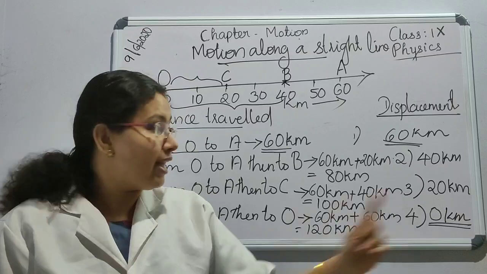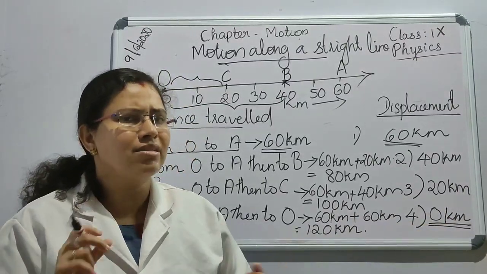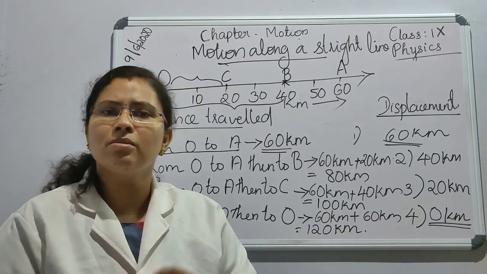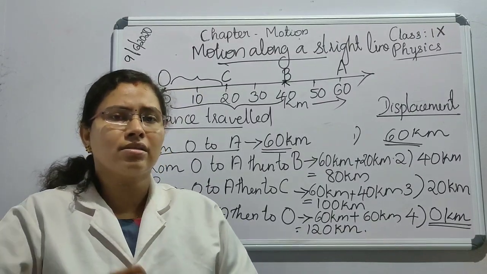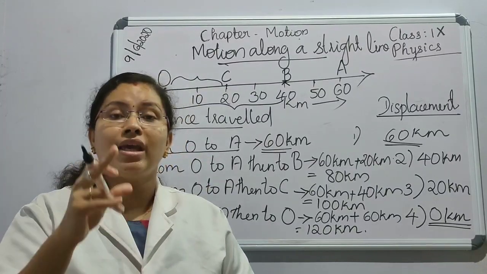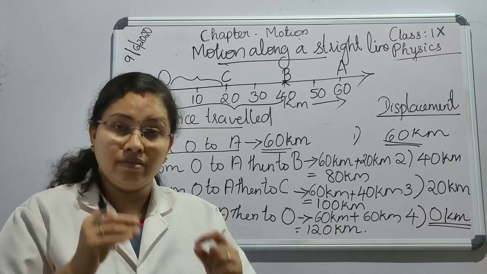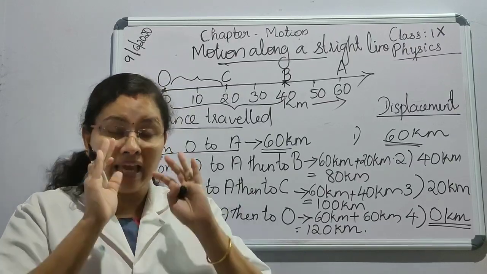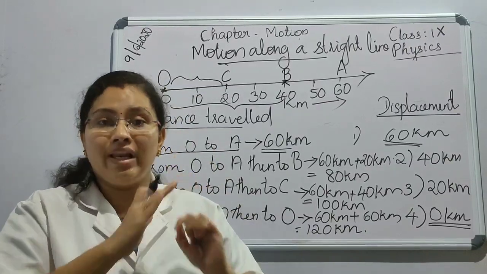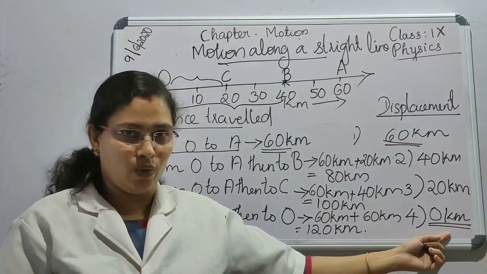And we can also say that displacement may be 0, but distance covered, if the object is in motion, can you say the distance covered will be 0? No, never. There is a change in position. We can say that there is a motion. Okay, we can say that distance covered will never be 0, but the displacement can be 0 also.